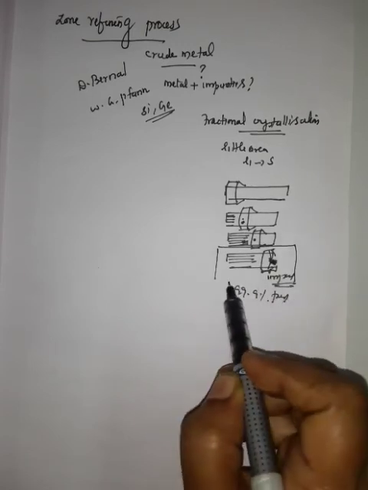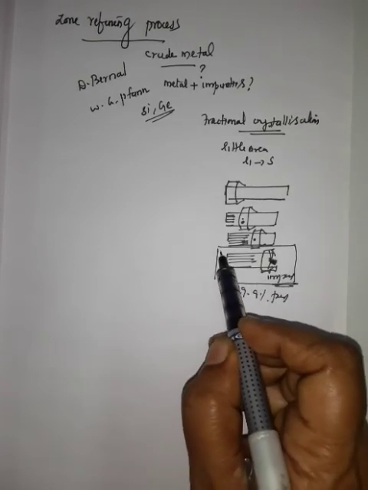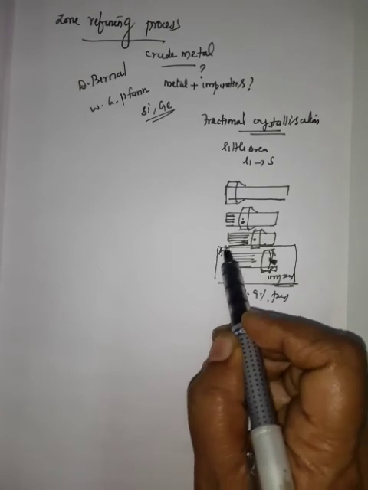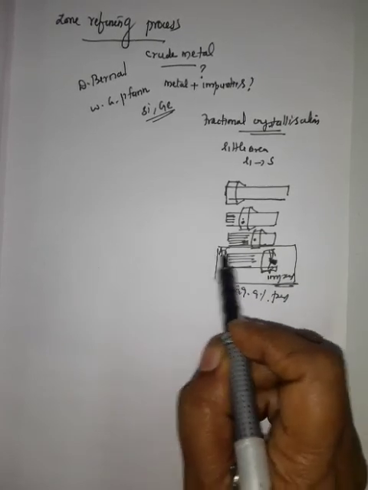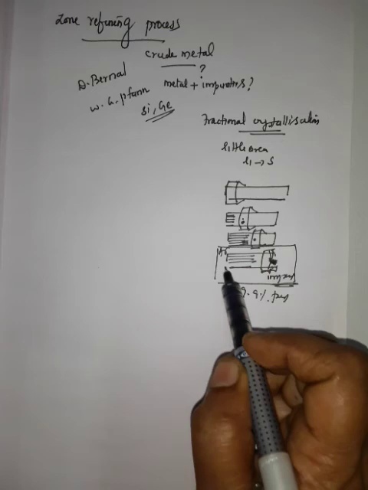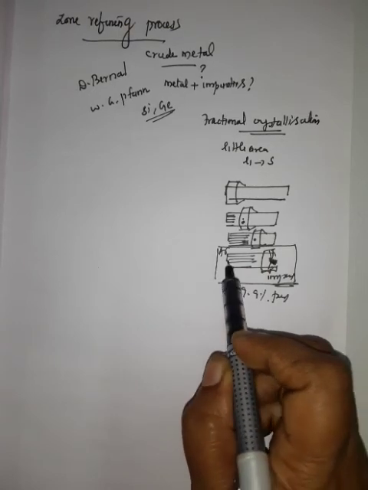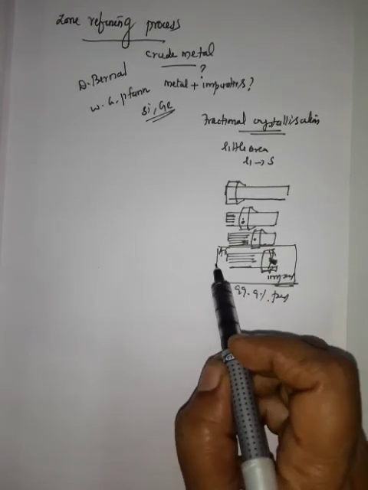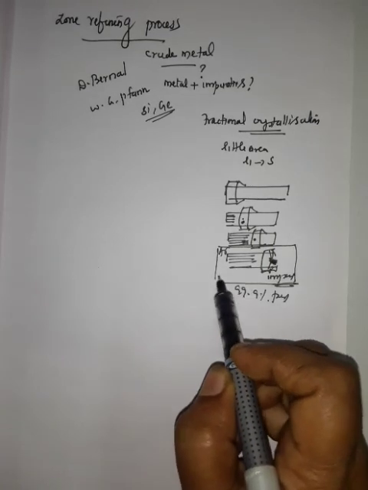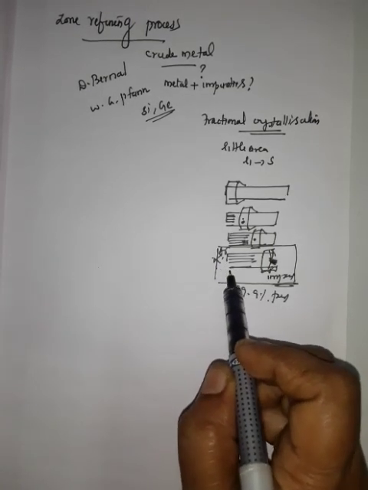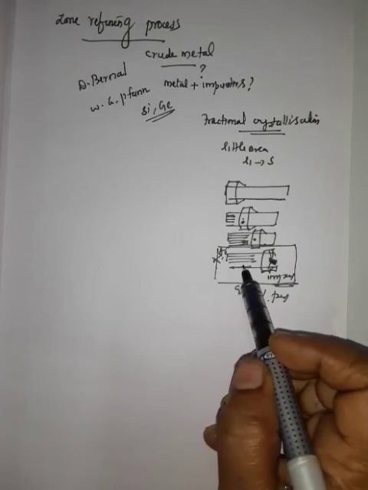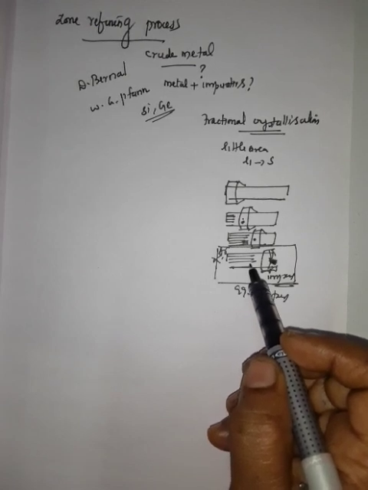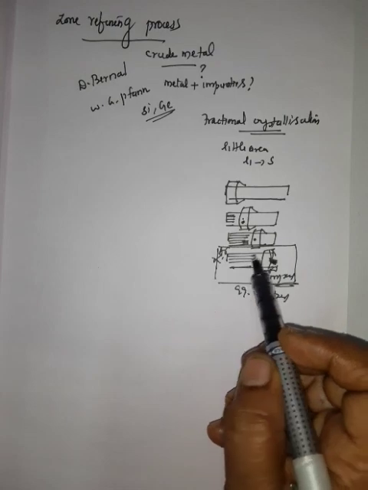This process is kept in an inert atmosphere. For example, an inert gas atmosphere: helium, neon, argon, krypton, xenon, radon. If you are using an argon atmosphere, you have to cover it and keep it inside some inert gas. Why? To prevent the oxidation of metals. If silicon metal is kept in air, it becomes silicon oxide. To prevent that, we have to keep it inside an inert atmosphere. This is very important: an inert atmosphere to prevent the oxidation of metals. Elements like germanium and silicon, which are both semiconductors or metalloids, and even gallium can be refined using this process.